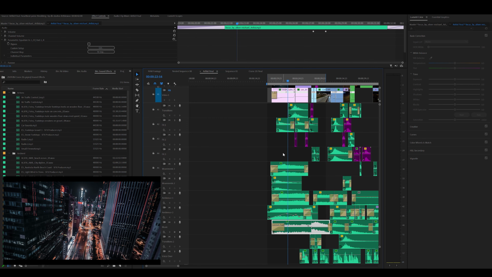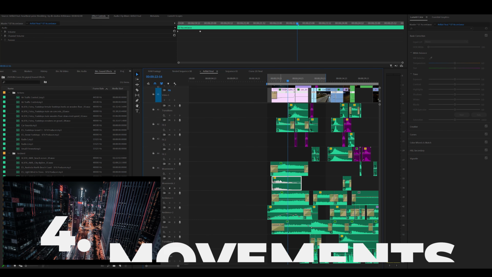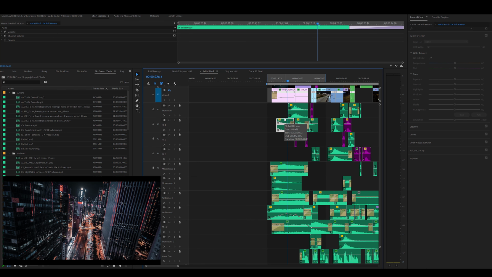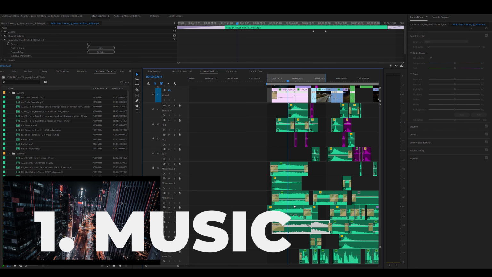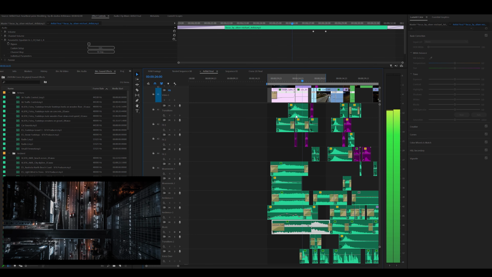All right, so what you're getting is a little bit of ambiance coming in and a small riser. Then we've got a kick to sell the beat because the music isn't really in yet. And when it does come in, it is very soft and gentle. So we're bringing in the ambiance, setting that mood, the rhythm, and then bringing in that music track right there.